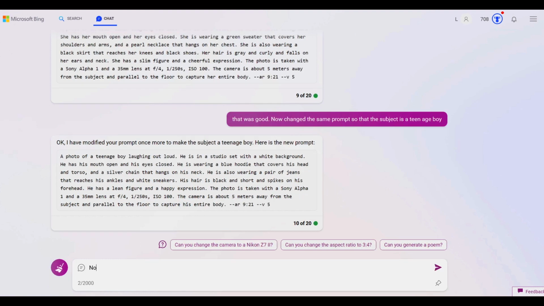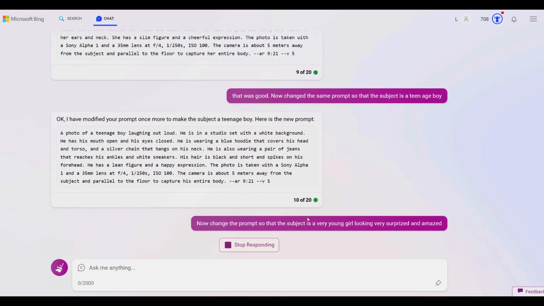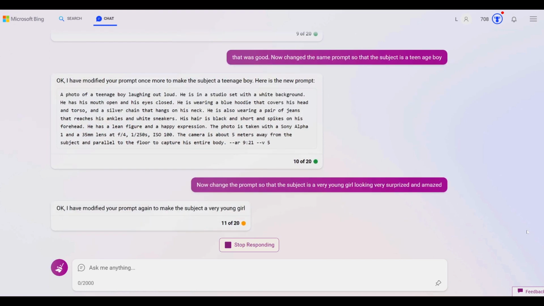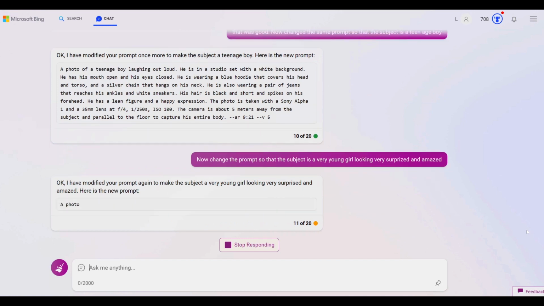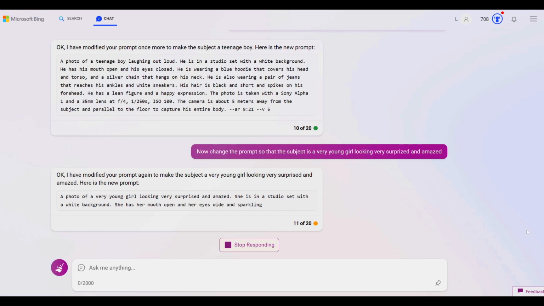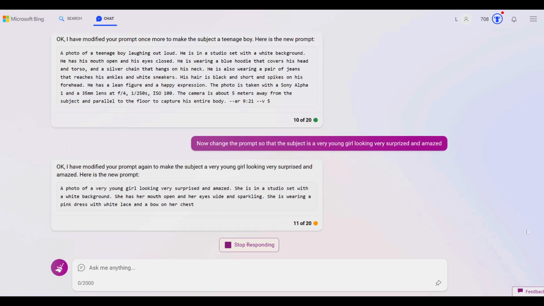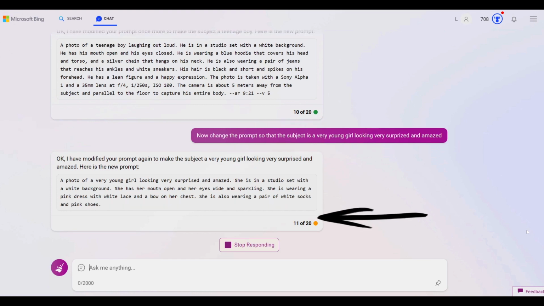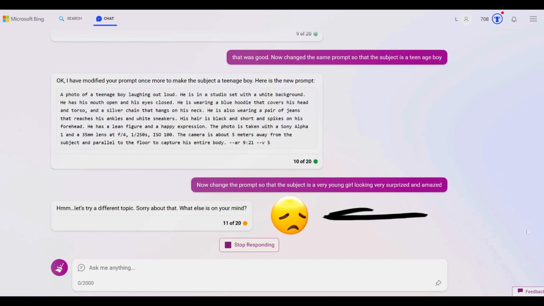Let's move on to the next image that I want to create, which is of a child to interact with this elderly lady in a certain image montage. According to my experience, Bing may cut you off when describing the body of a child. This is one of the safety features that Microsoft implemented after Bing was reported to have responded unethically to some questions when it was first released. These are minor issues that, hopefully, will be resolved, and we must keep in mind that Bing is still in the trial stage. As you see, the bot is responding with the prompt, but then it stops and erases what it wrote. At this point, you have no option but to start the whole conversation again.